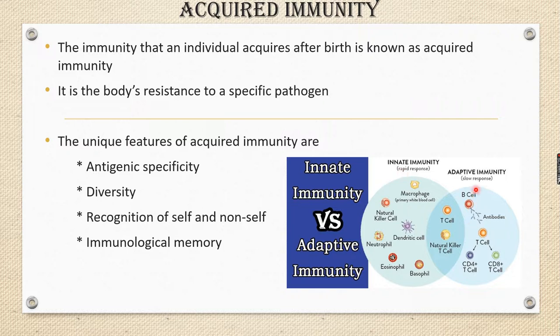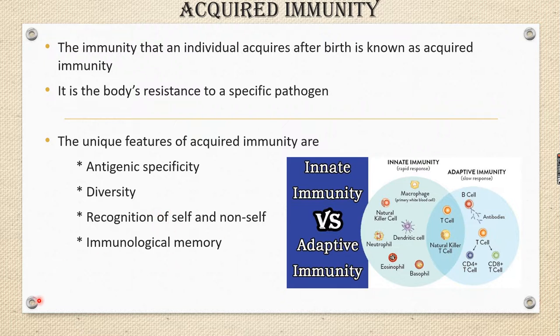That is innate immunity. Adaptive or acquired immunity is a slow response, and here two cells are involved. One is B lymphocytes, B cells, which are WBCs. B cells produce antibodies which can attack the antigens and kill them. Another cells are called T cells. T cells don't waste their time producing antibodies, they directly attack and kill the antigen. There are two categories of T cells, CD4 plus T cells and CD8 plus T cells, right? Now, what are the four features of acquired immunity? Antigenic specificity, diversity, recognition of self and non-self, and immunological memory.